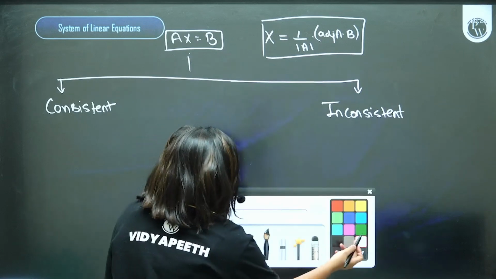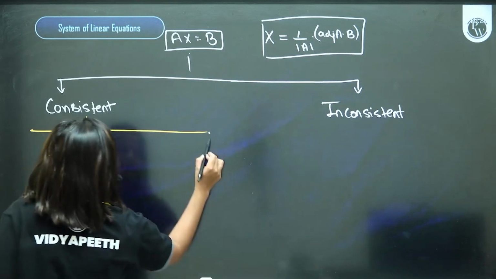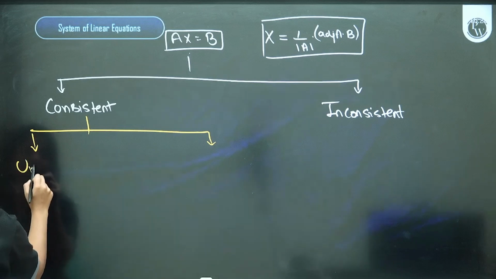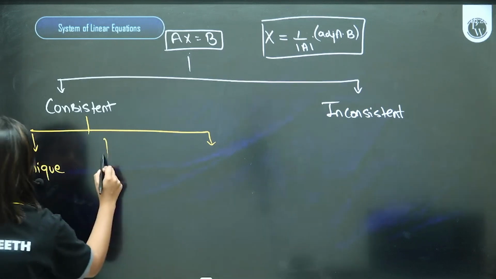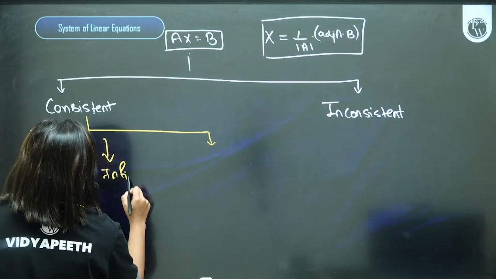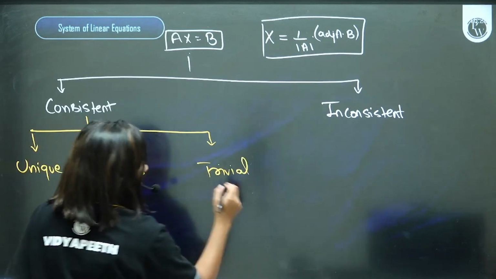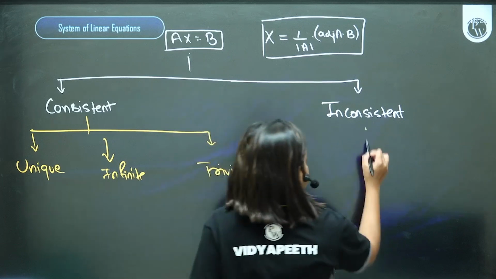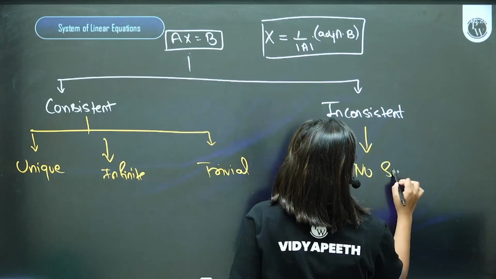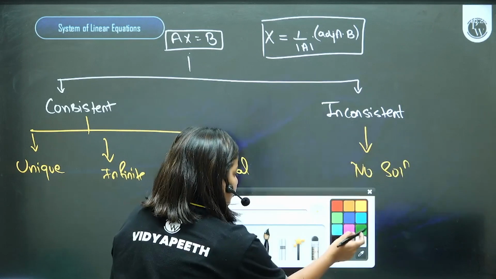Consistent का मतलब होगा बच्चों, in that again there are 3 types of solution. One is a unique solution, the other is infinite solution, and the last one is trivial solution, or we also call it zero solution. Under inconsistent, there is only one type, meaning you will not have any solution.